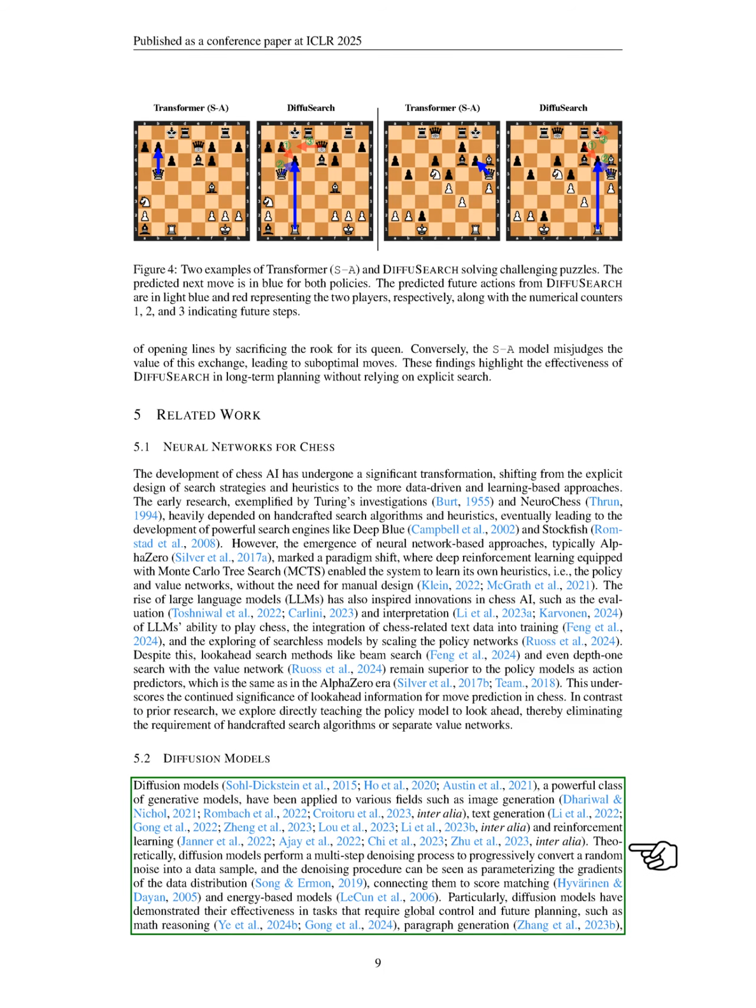We also explore diffusion models, a powerful type of generative model used in various fields, including image and text generation, as well as reinforcement learning. These models work by gradually transforming random noise into data samples through a multi-step denoising process, which connects to score matching and energy-based models. Diffusion models excel in tasks requiring global control and future planning, such as math reasoning and robot manipulation.